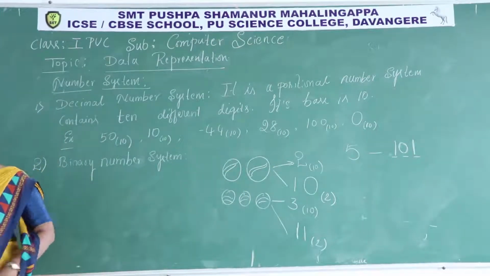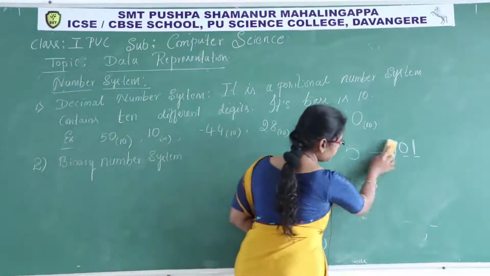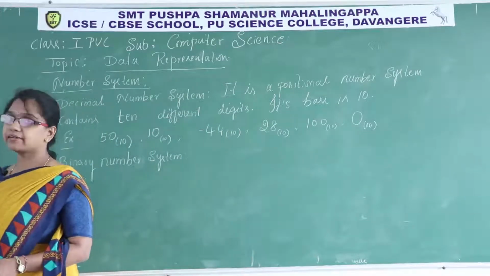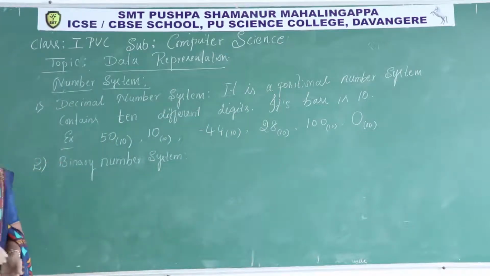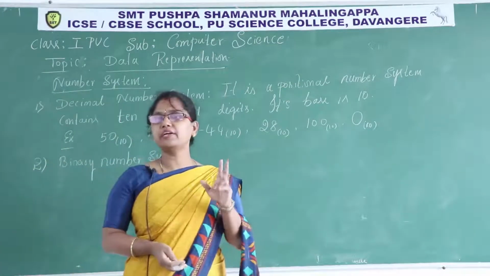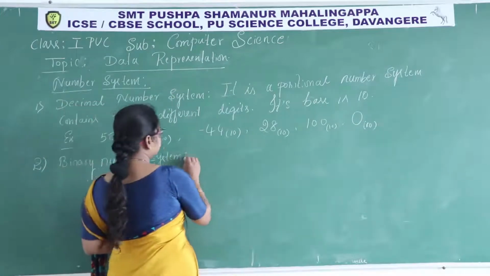Now, how to define a binary number system? It is a positional number system. It contains only 2 different values, 1 and 0, and its base is 2. Why the base is 2? Because this number system having only 2 different digits, so the base is 2. Let us write the definition.